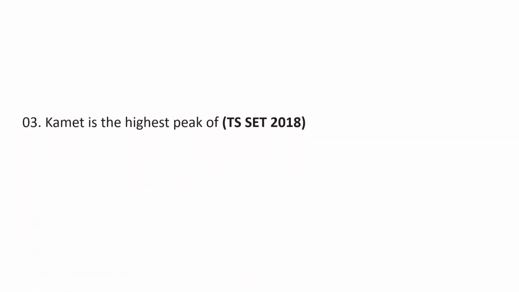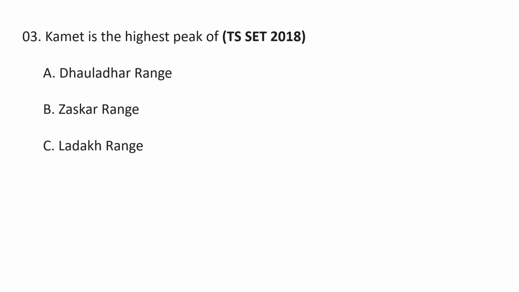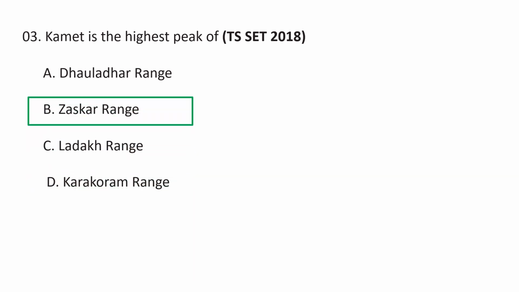Coming to the next question. Kamet is the highest peak of A. Dhauladhar Range, B. Zanskar Range, C. Ladakh Range, D. Karakoram Range. Kamet is the highest peak of the Zanskar Range. Kamet is a mountain peak of the Himalayas in Uttarakhand state, northern India.